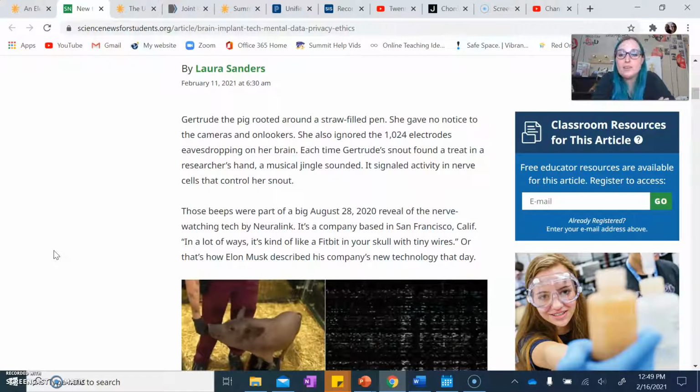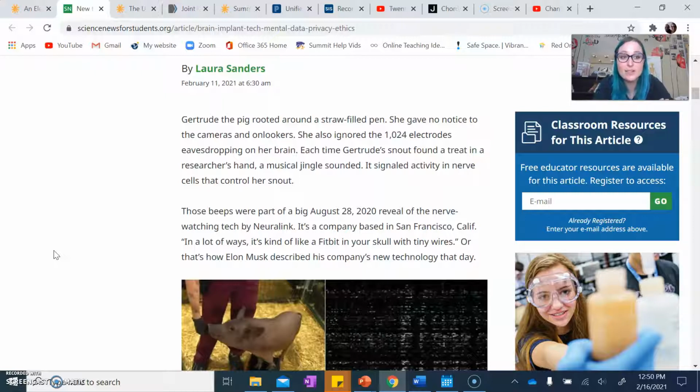This is by Laura Sanders. Gertrude the pig rooted around a straw-filled pen. She gave no notice to the cameras and onlookers. She also ignored the 1,024 electrodes eavesdropping on her brain. Each time Gertrude's snout found a treat in a researcher's hand, a musical jingle sounded. It signaled activity in nerve cells that control her snout. Those beeps were part of a big August 28, 2020 reveal of the nerve-watching tech by Neuralink, a company based in San Francisco, California. In a lot of ways, it's kind of like a Fitbit in your skull with tiny wires. Or that's how Elon Musk described his company's new technology that day.